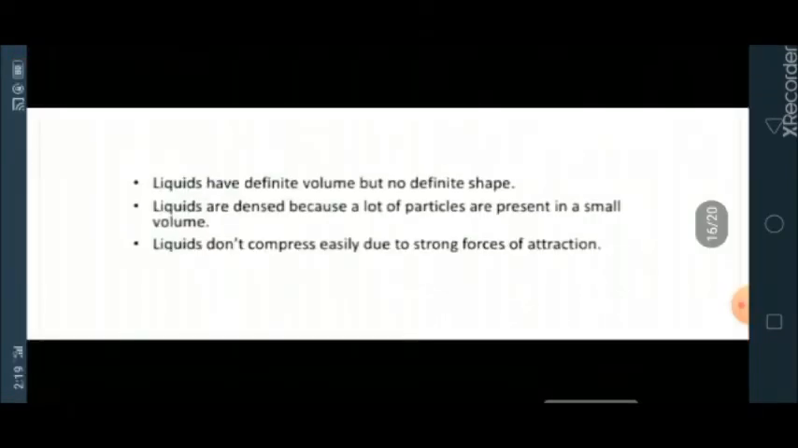Liquids have definite volume but no definite shape. Liquids are dense because a lot of particles are present in a small volume. Liquids don't compress easily due to strong forces of attraction.